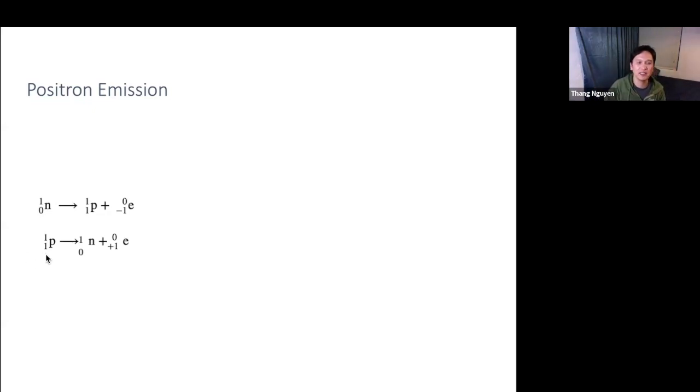All right, let's think about that again. You have a proton, so positive charge. How do you become neutral? You have a positive proton, a positive 1, and you want to become neutral, so you lose a positive electron.